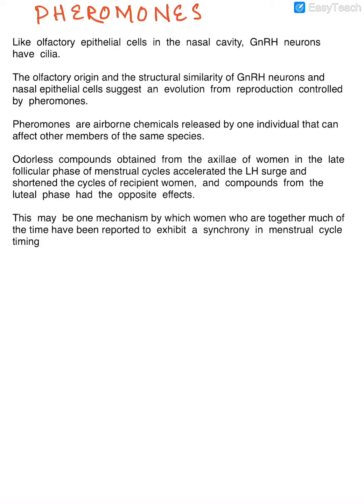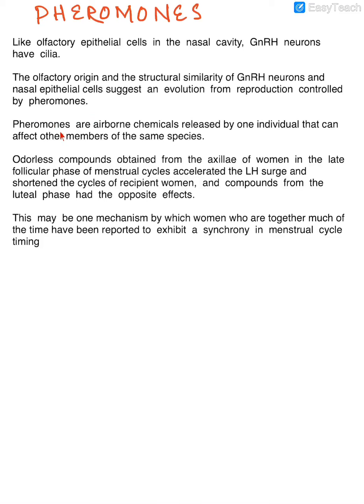Now, I'll tell you a very interesting thing. As I already told you, the olfactory epithelial cells and the GnRH neurons are embryologically present at the same position. And like the olfactory epithelial cells in the nasal cavity, the GnRH neurons also have cilia. Now, because of common origin and structural similarity, they produce a phenomenon called pheromone. They produce an evolution from reproduction controlled by pheromones.